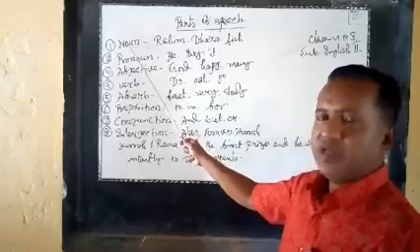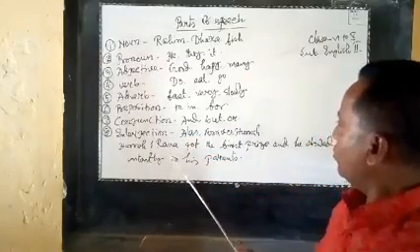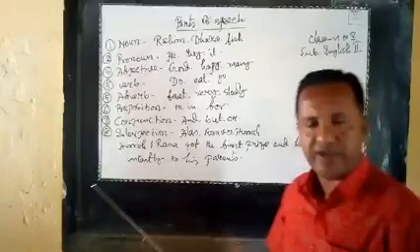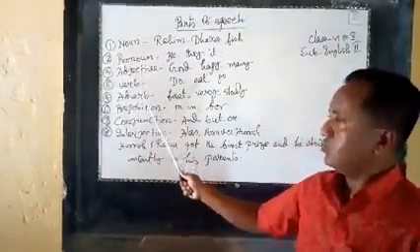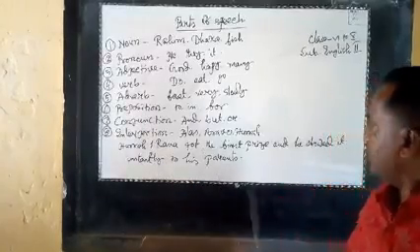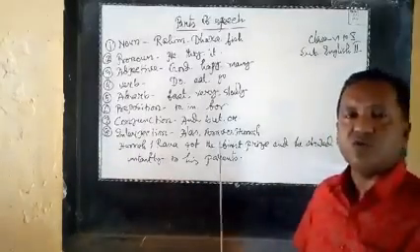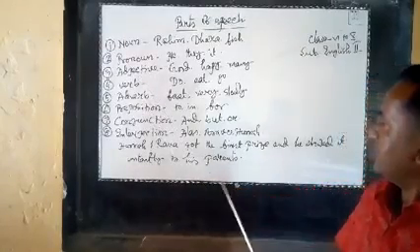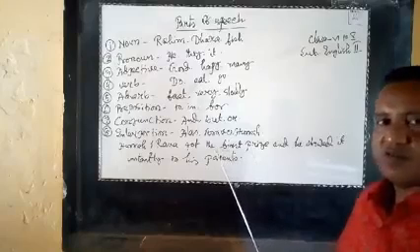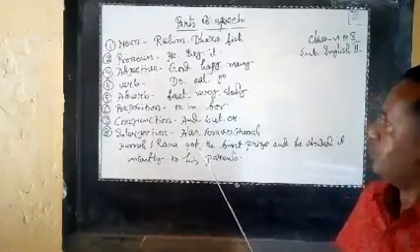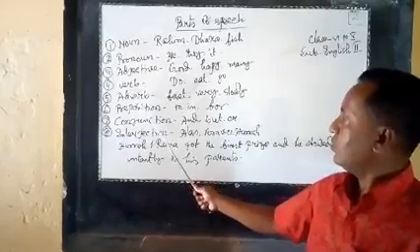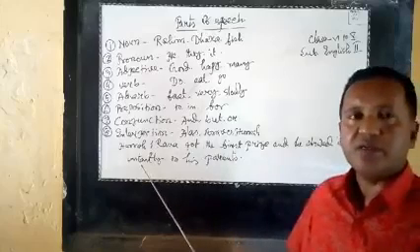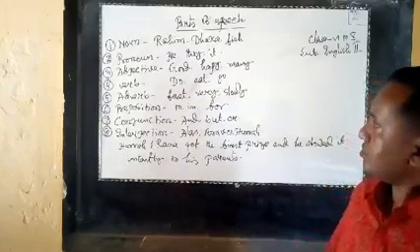First, noun. A naming word is called a noun. What is noun in this sentence? Rana is a noun. Okay. Next, pronoun. What is pronoun in this sentence? He is a pronoun. Next, adjective. What is adjective in this sentence? First is an adjective. Next, verb. What is verb in this sentence? Got, showed. Two verbs are written in this sentence.